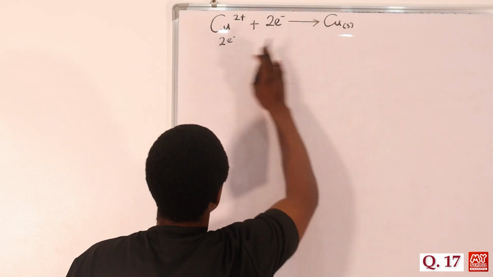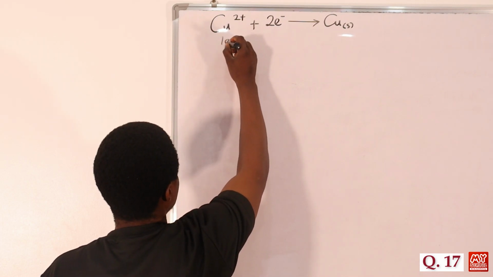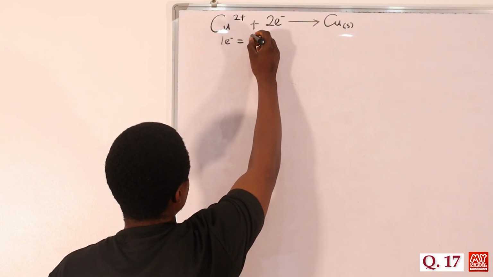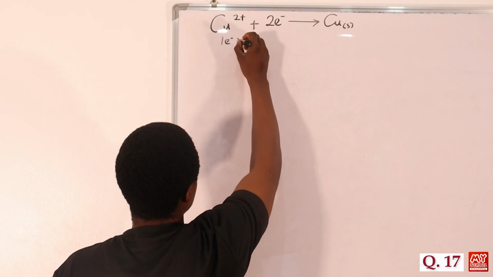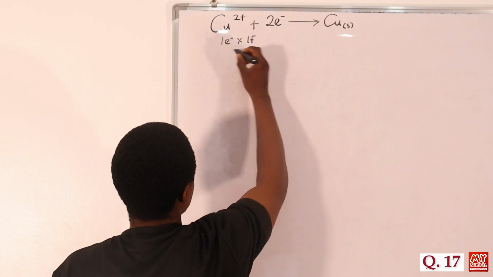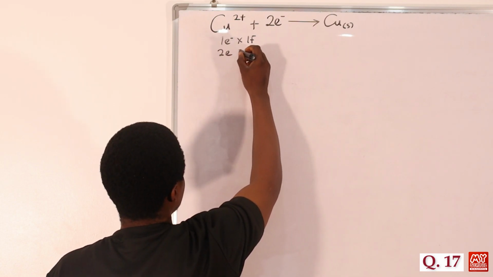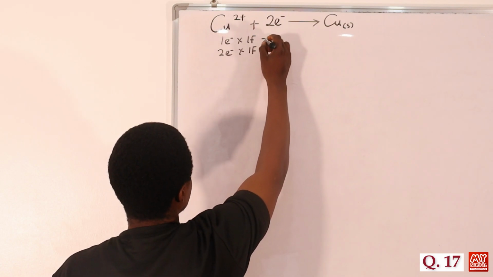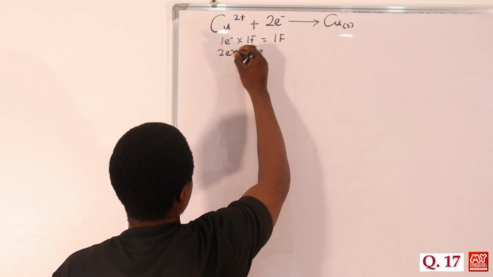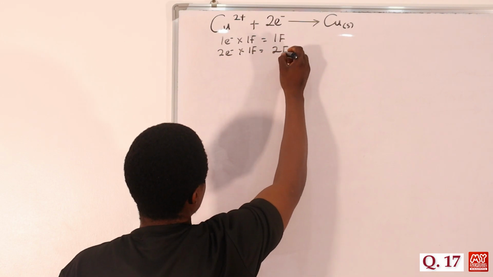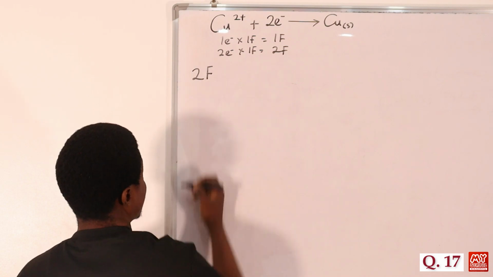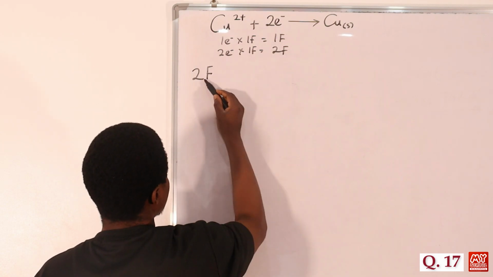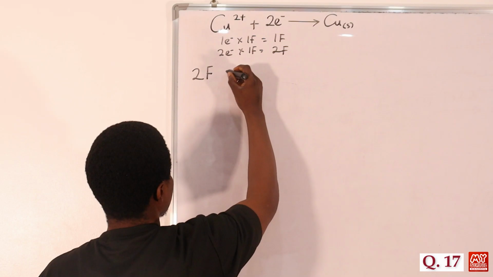Faraday. If it were 1 electron, 1 electron is equal to 1 mole, times 1 Faraday. So if we have 2 electrons, it's going to be 2 electrons times 1 Faraday. So 2 electrons times 1 Faraday, that is 2F. Which means we have the quantity of electricity as 2F, because we have 2 electrons here, 2 Faraday actually.